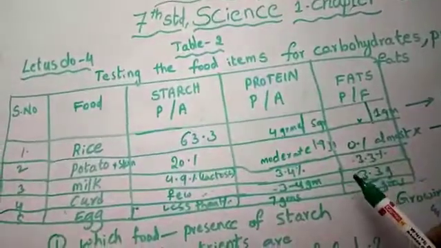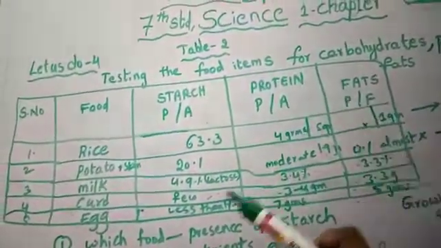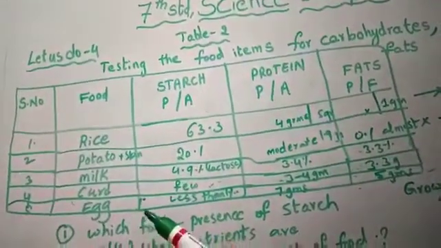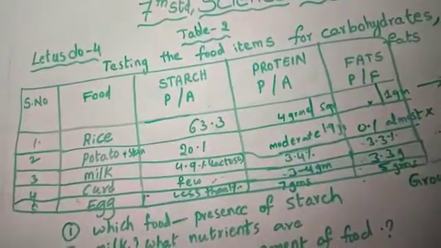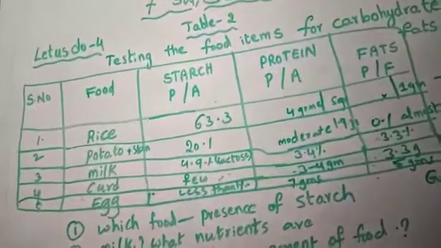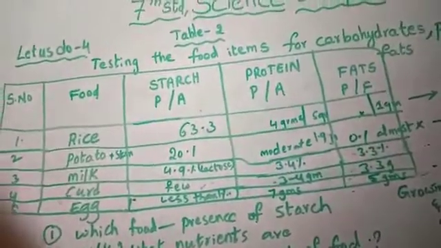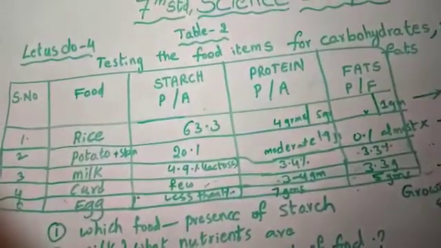Now see, 3.3 grams for the fats present. Now see egg. Now you have to find out how many kilocalories of energy all these give. Okay, now go for the curd. Curd completed. Now go for the egg.